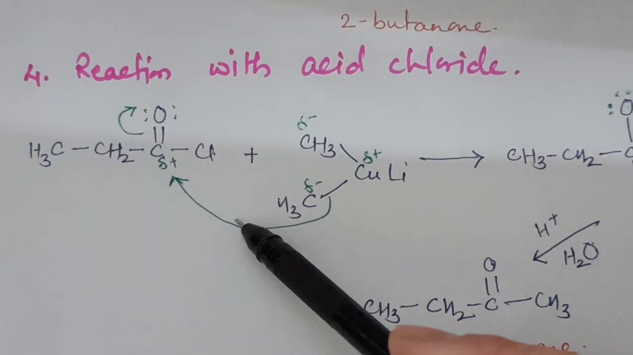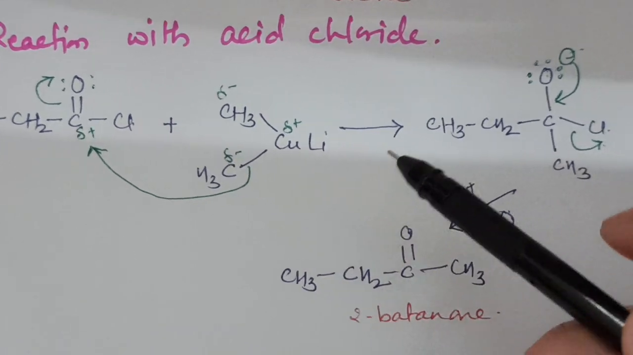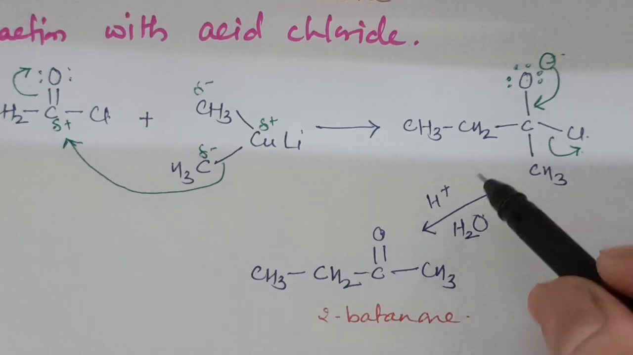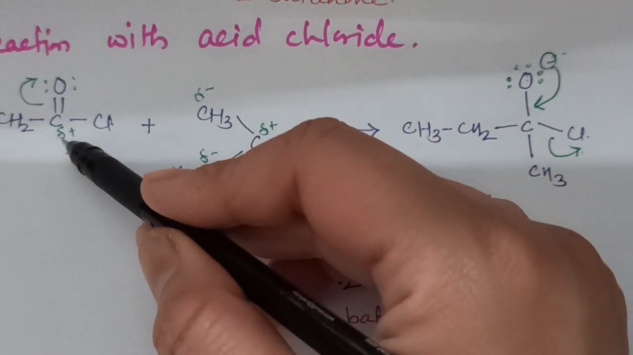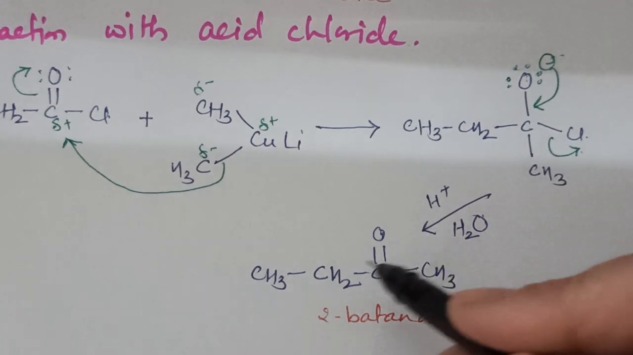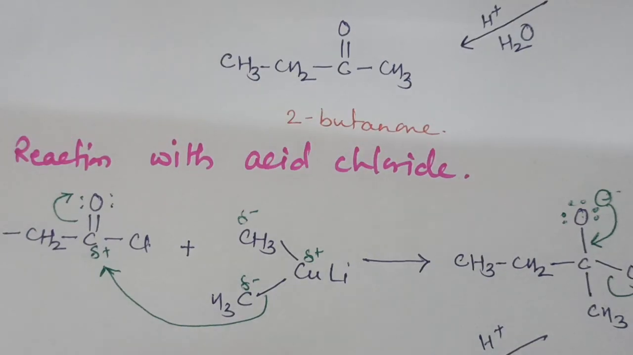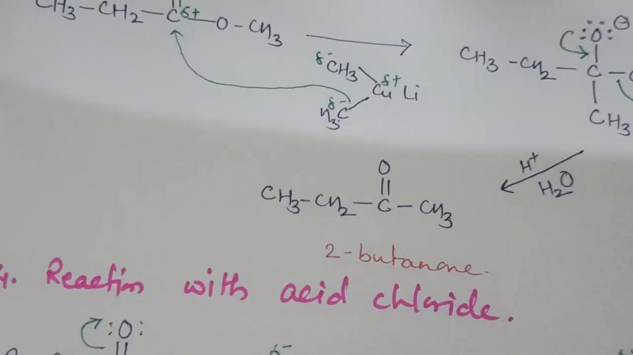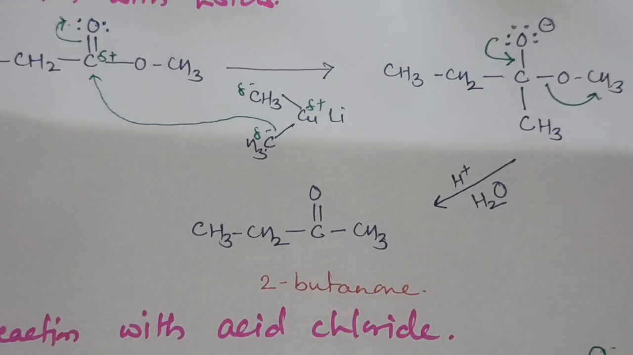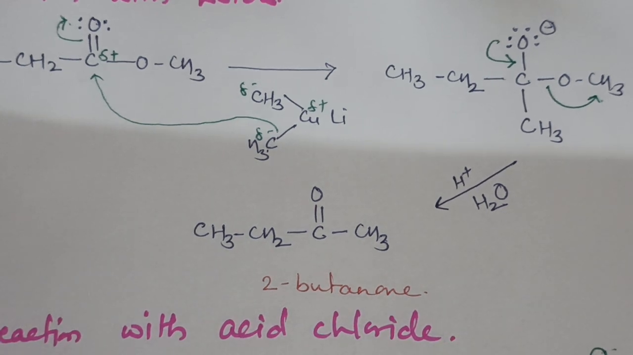This propanoyl chloride, when reacted with lithium dimethyl cuprate, also forms 2-butanone. In the first step, CH3 adds to the carbonyl carbon, and after the acid hydrolysis the chloride leaves and it is converted into butanone, a ketone. In both the reaction with esters and with acid chlorides, the final product is a ketone. Since the final product is a ketone, that's why Gilman reagent does not react with the ketone.